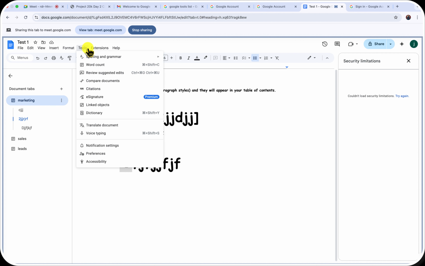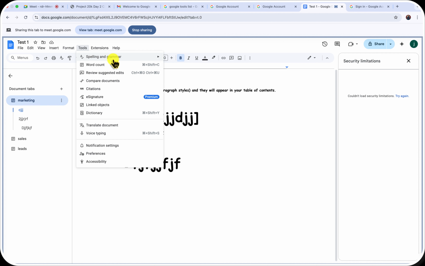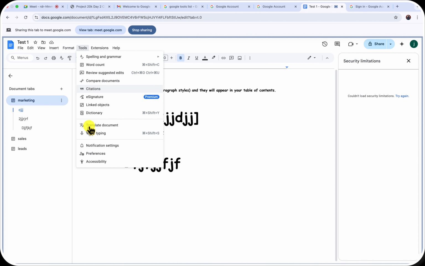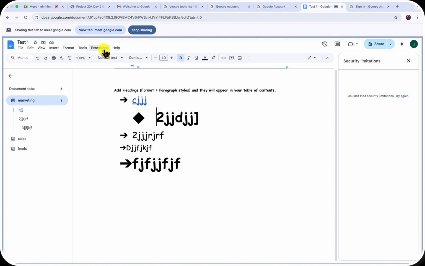And then another thing is your spelling. You can just come in here, and I always like to turn this on, so it tells me when I'm making mistakes, right? These tools are just basic tools to help you with spellings. And the beauty of Google now is it allows you to even translate documents. You can translate a document from English to another language, right? And send it to whoever you are sending.